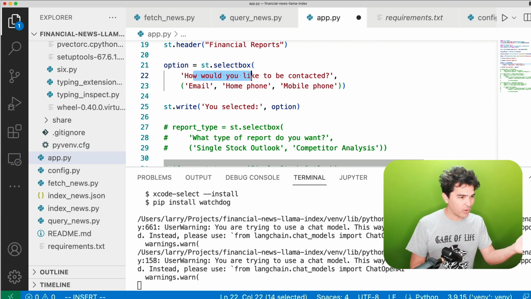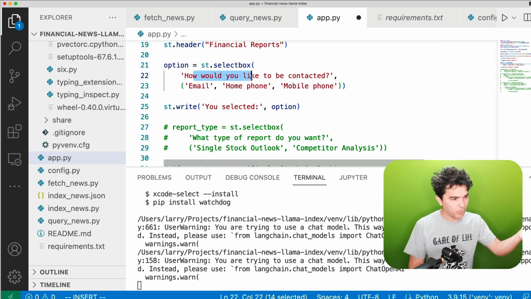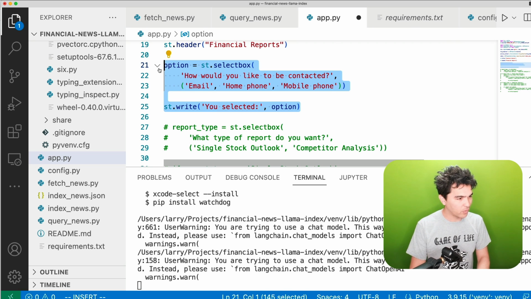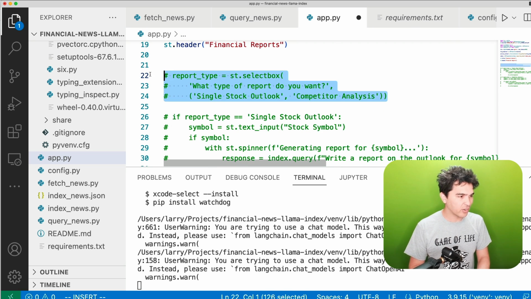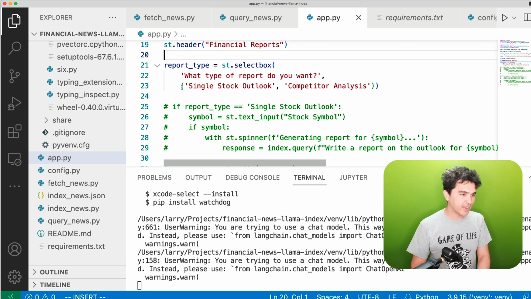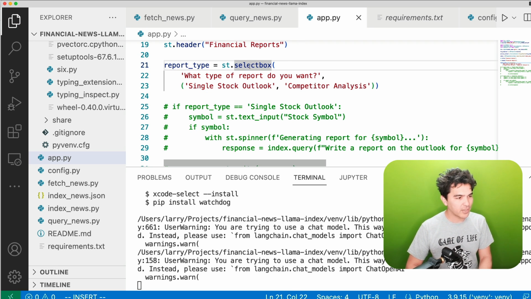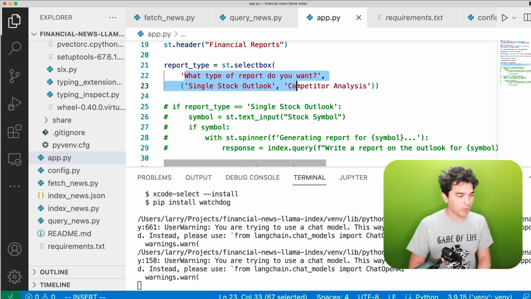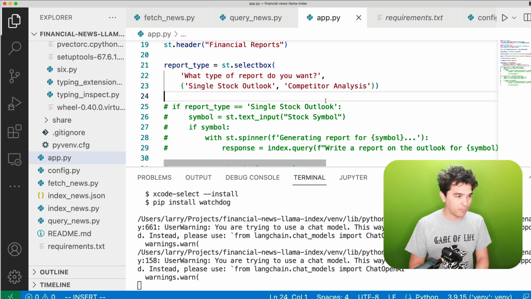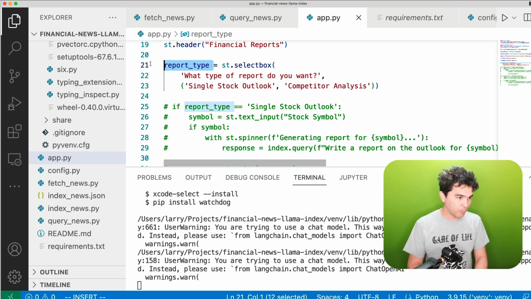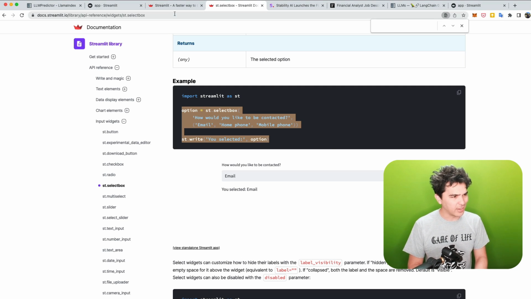The label would be, how would you like to be contacted? Email, home phone, mobile phone, and so forth. What I did was write it here. You can copy it from the code that I linked, but I'm saying report_type equals st.selectbox, and I want to ask what type of report do you want? There are two options here, single stock outlook or competitor analysis, and whatever the user picks gets stored in report_type. It's really neat how easy this makes it.